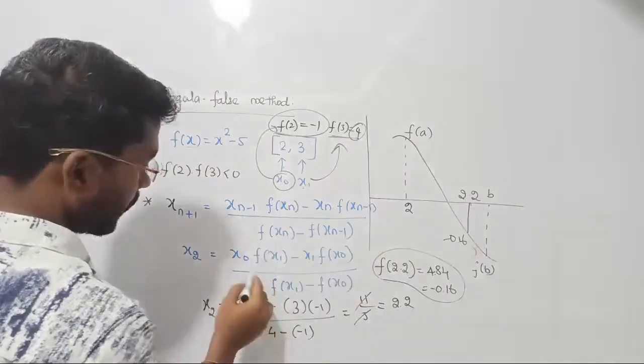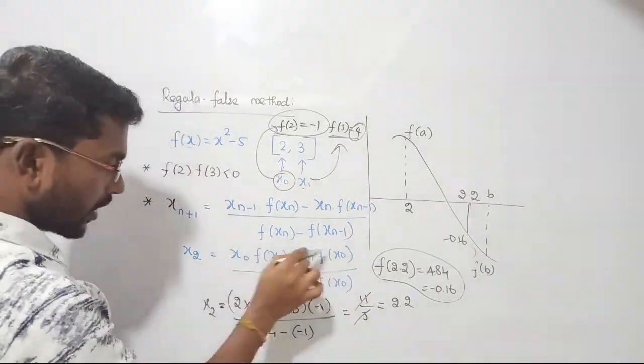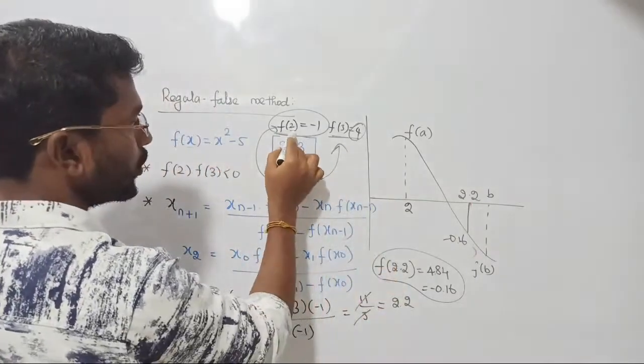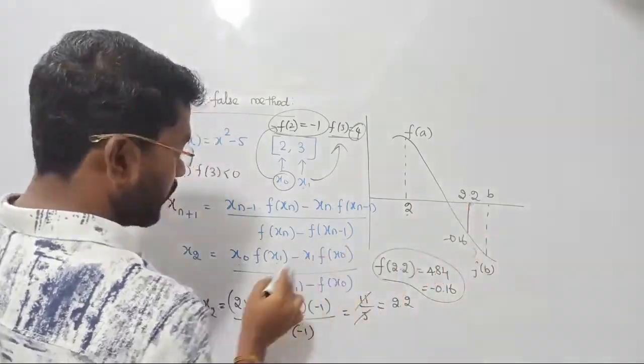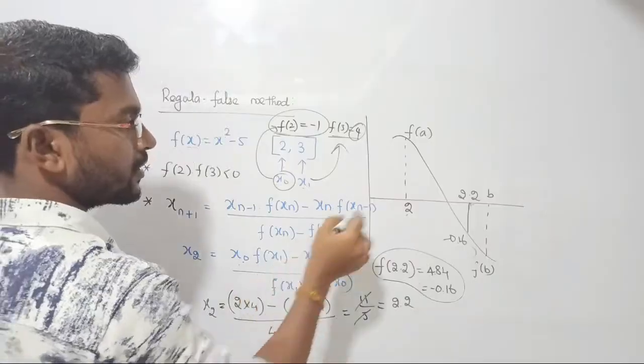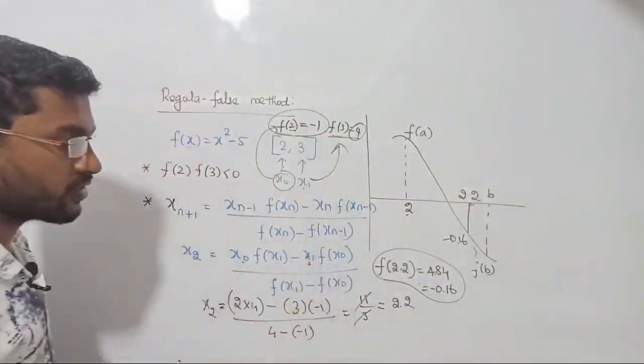Just remember the procedure: the first root should come here. Of these two, which is the first root? 2 is the first root, the next root is 2.2. So first 2 should come, into the value of 2.2, minus 2.2 into 2's corresponding function value. Just substitute like this.